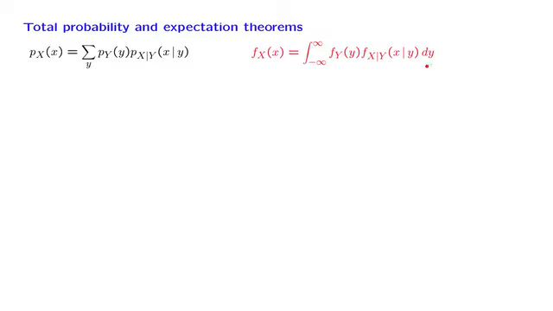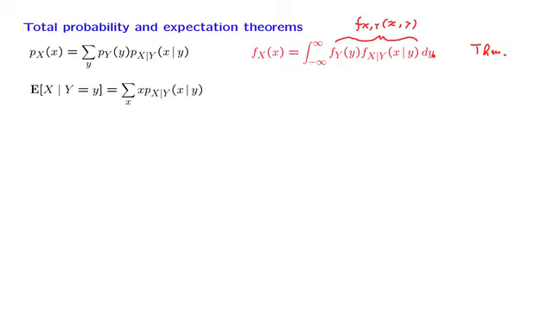The proof of this fact is actually pretty simple. By the multiplication rule, the integrand here is just the joint PDF of x and y. And we know that if we take the joint PDF and integrate with respect to one variable, then we recover the PDF, the marginal PDF of the other random variable. So this is one theorem that extends to the continuous case.